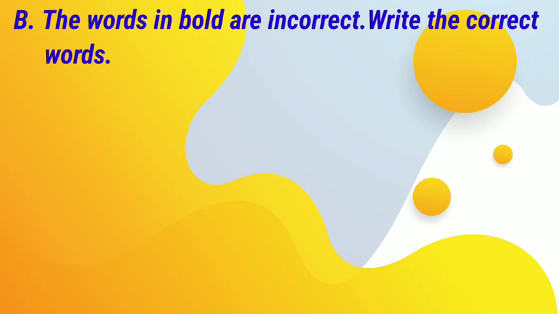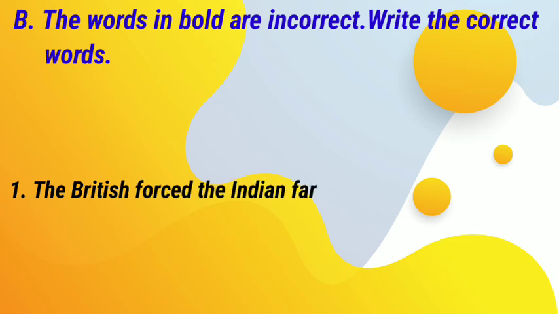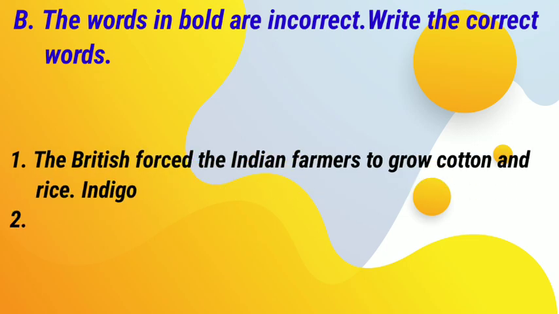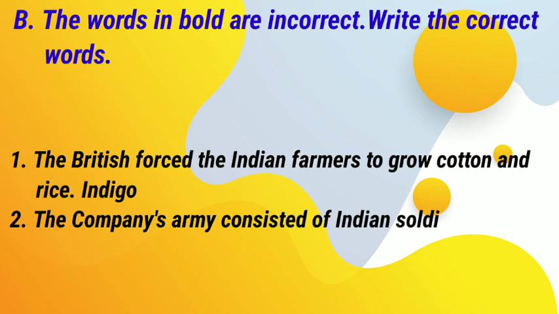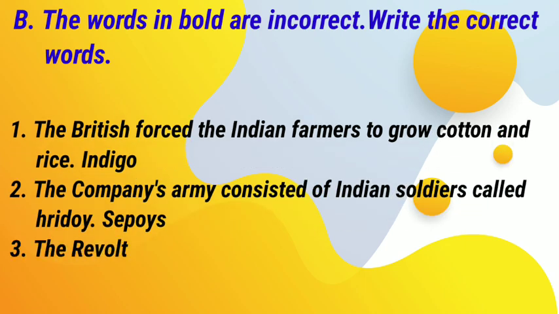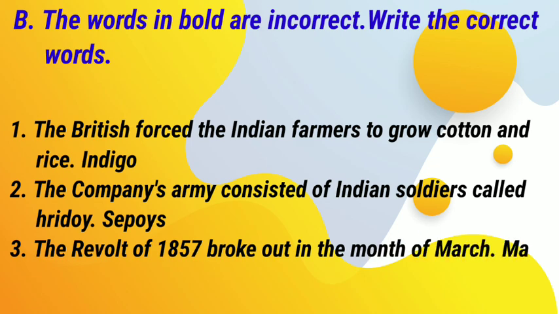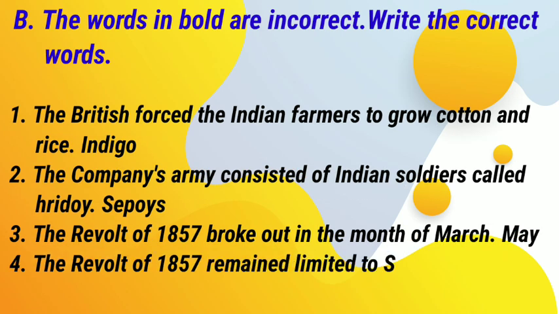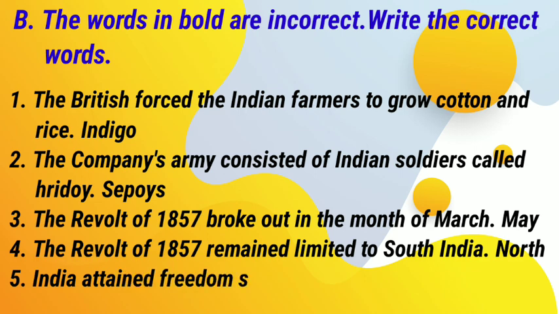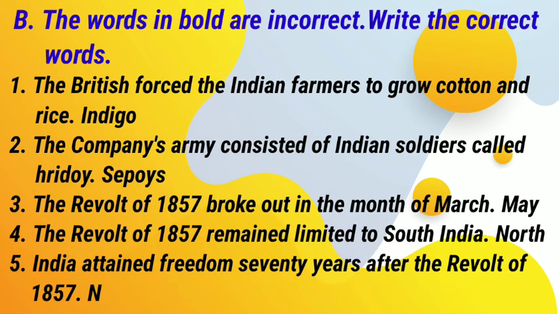B. The words in bold are incorrect. Write the correct words. 1. The British forced the Indian farmers to grow cotton and indigo. 2. The company's army consisted of Indian soldiers called sepoys. 3. The revolt of 1857 broke out in the month of May. 4. The revolt of 1857 remained limited to North India. 5. India attained freedom 90 years after the revolt of 1857.